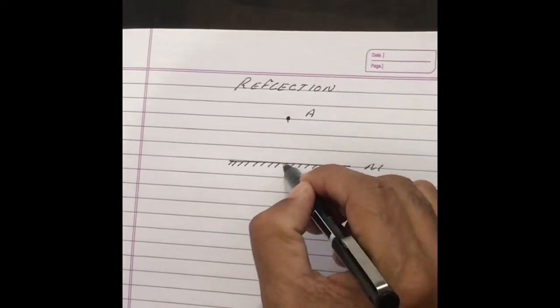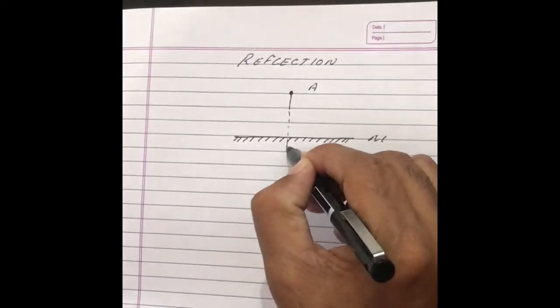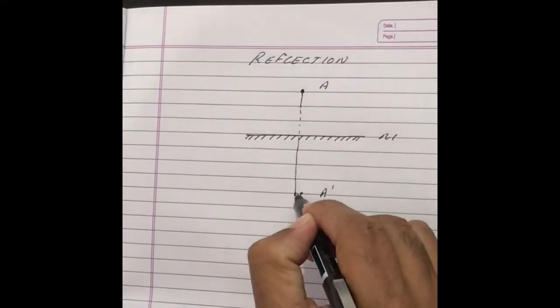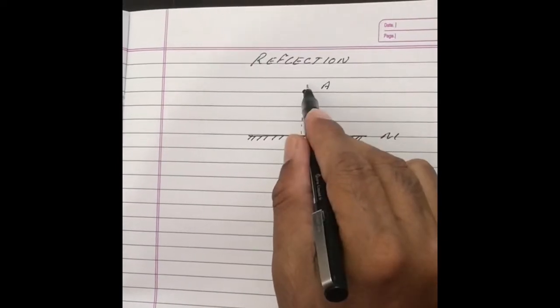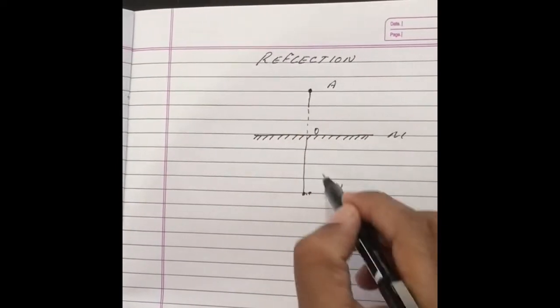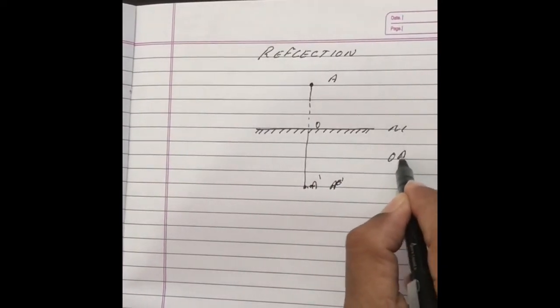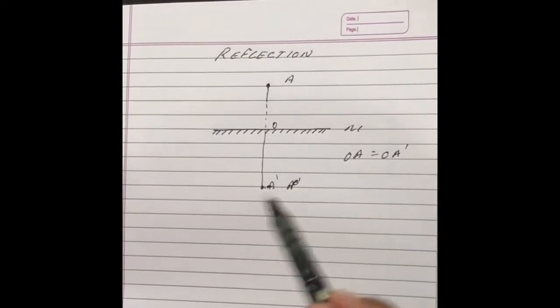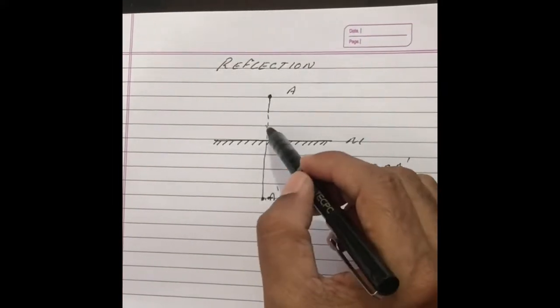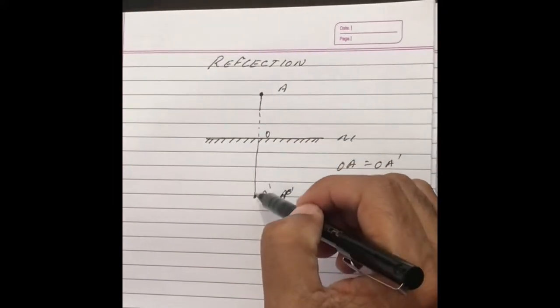So it means if I take this point as A, then OA will be equal to OA dash. As far as I am standing before the mirror, the image will be there.